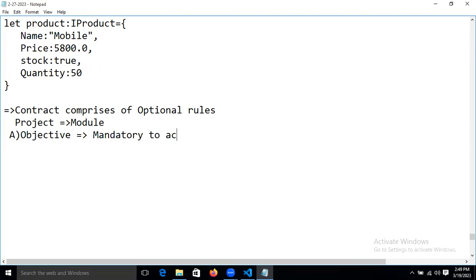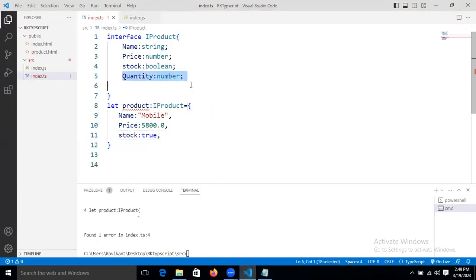Mandatory to achieve, and it is time-bound. Time-bound. And another one is what? Goal. Goal is nothing but that property is optional. That property is optional, may or may not. That property may or may not means, just assume that I don't want this property.